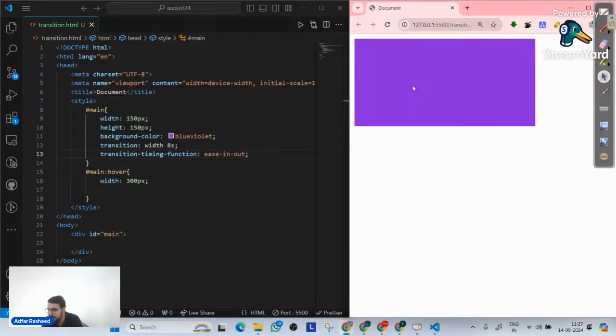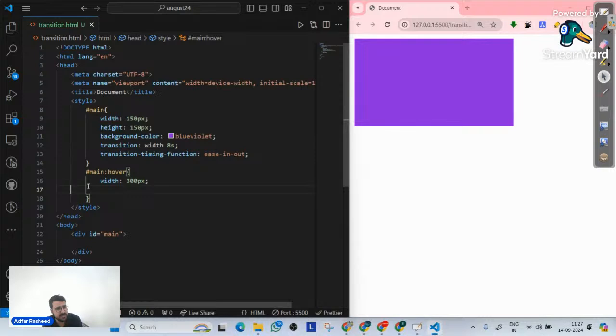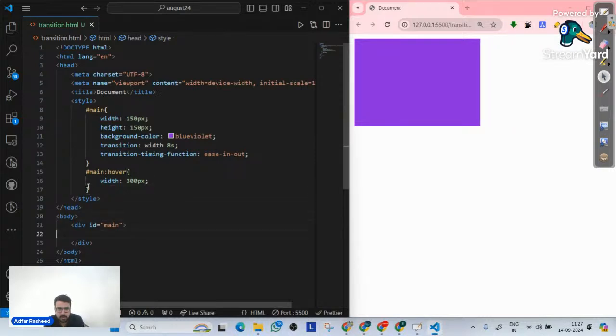Is that clear? Now Sumit is asking about transition for pseudo elements, such as the first letter growing gradually in a paragraph when it appears. Let's try to see whether we can implement our transition on that or not. There's nothing in testing. So I will simply go here and let me create a p.